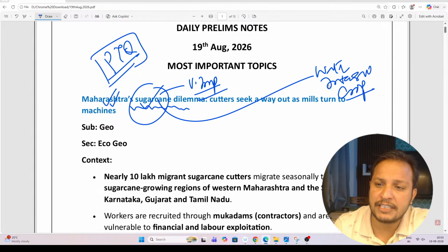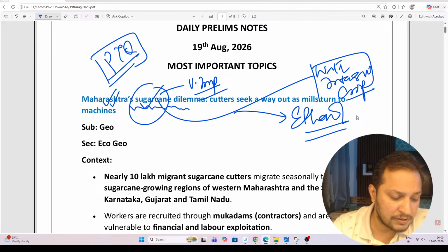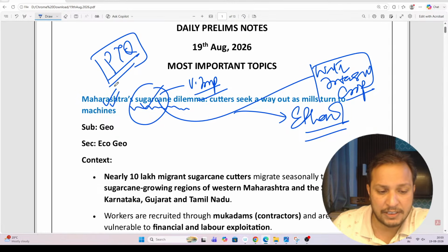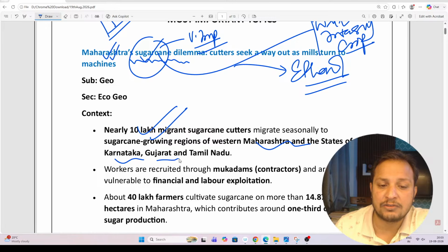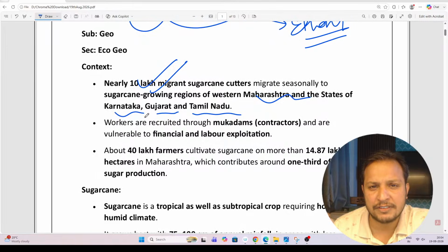And nowadays sugarcane is in news because of ethanol blending. Therefore this crop becomes very important. You can see here that 10 lakh migrant workers generally work in the sugarcane fields of Maharashtra, Karnataka, Gujarat and Tamil Nadu. There is some shortage of workers, but that is not our point of discussion here.